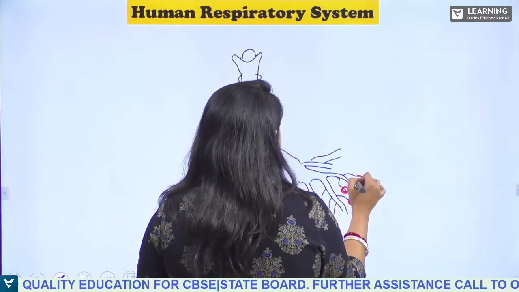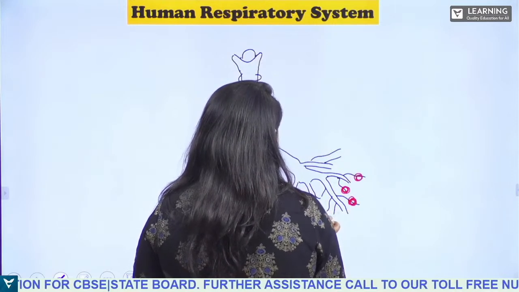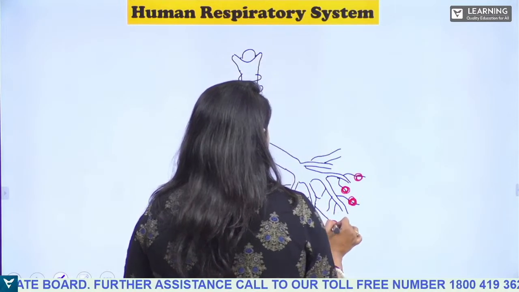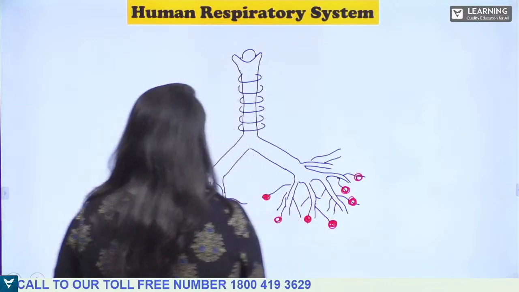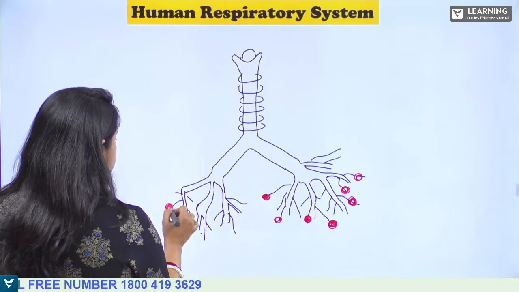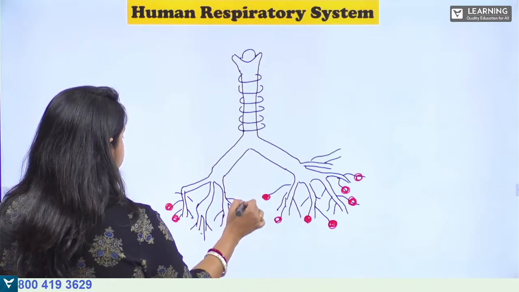These are vascular bags, okay? These are in the terminal end of the bronchioles. In the terminal end of the bronchioles, alveoli will be present, okay?